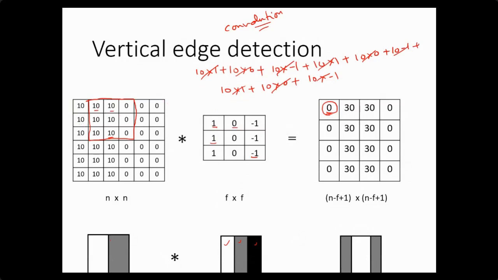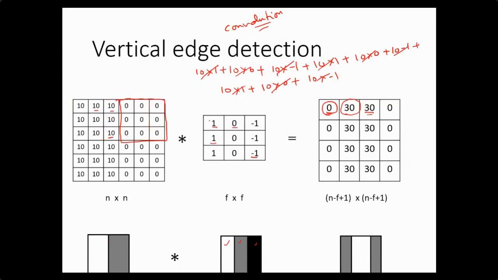10 into 1 plus 10 into 0 plus 0 into 0. So it will give 10, 10, 10. So it will give 30. The output I have written over here, 30. Similarly, I will move the mask to the next position and again perform the weighted sum. You will find this will again be 30. Then I will move the filter again to the next position.